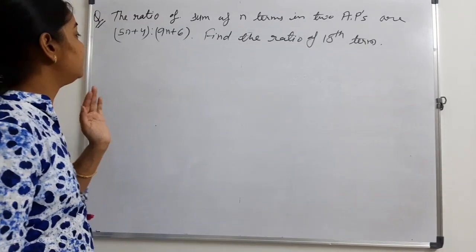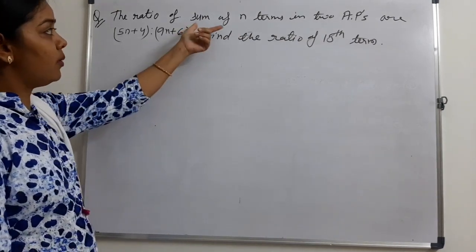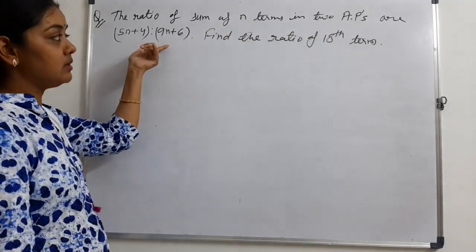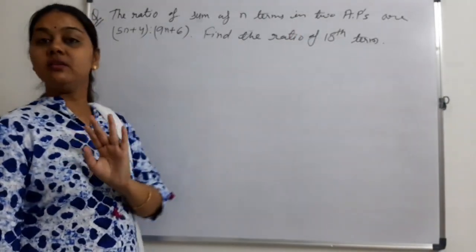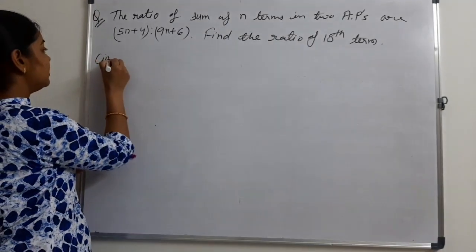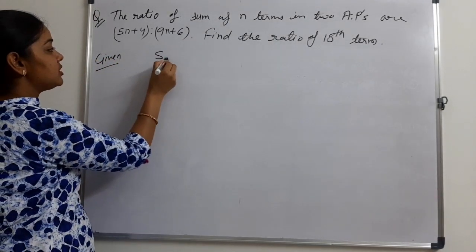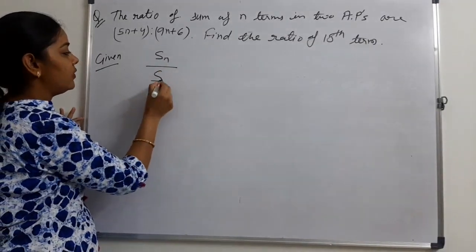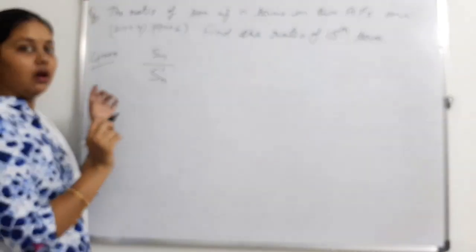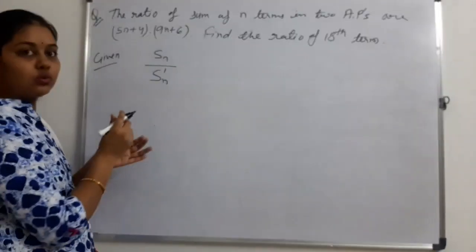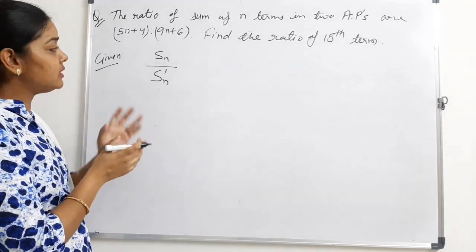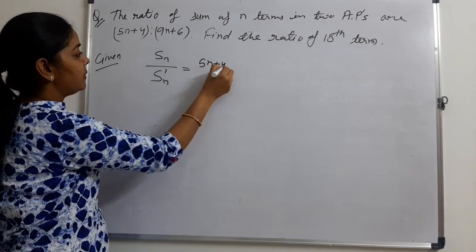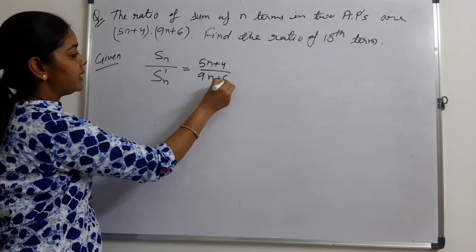Let us consider a question. We are given that the ratio of the sums of n terms of two APs is given to us, and we need to find the ratio of the 18th terms. What are we given? The sum of n terms of the first AP and the sum of n terms of the second AP, where I am marking a dash on the second so that I can easily distinguish between them, is in the ratio 5n plus 4 upon 9n plus 6.